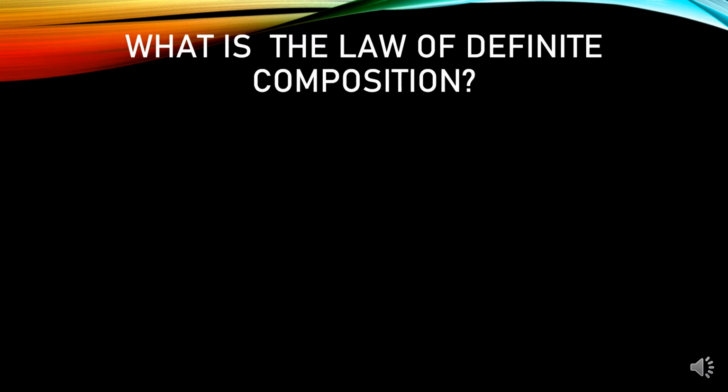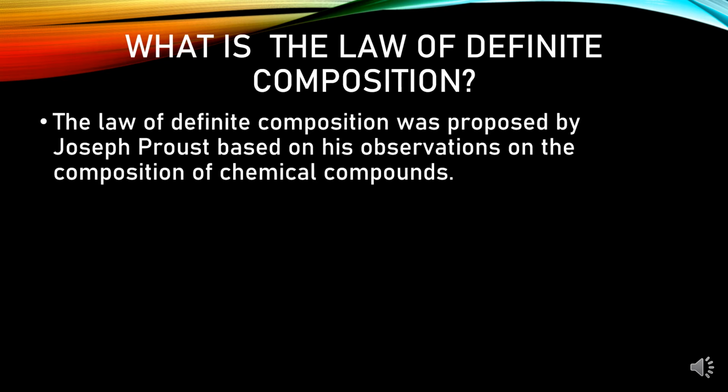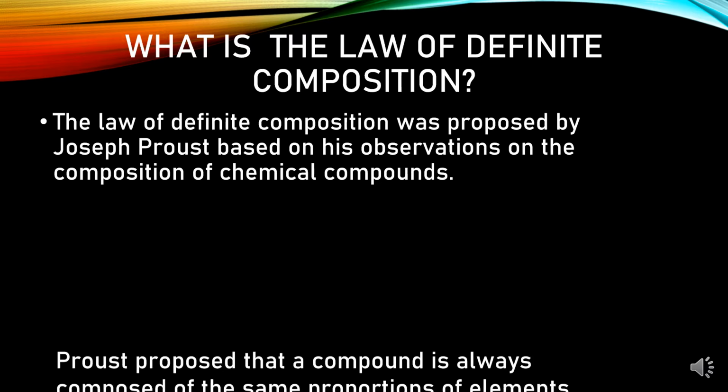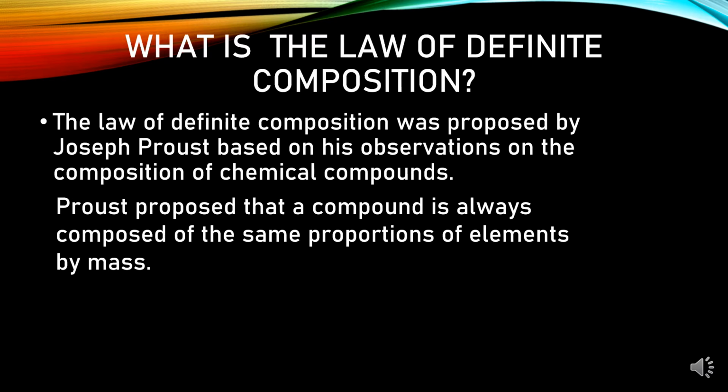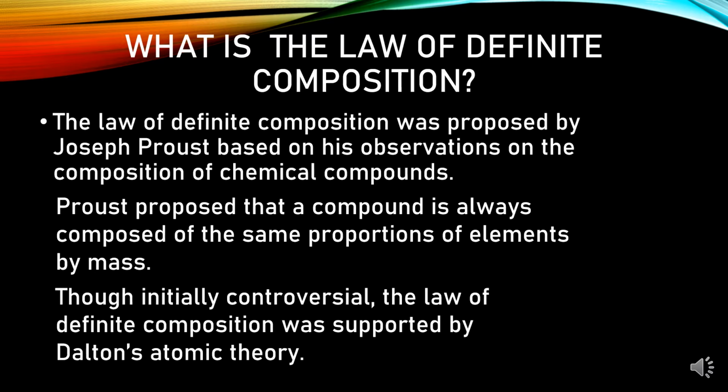What is the law of definite composition? The law of definite composition was proposed by Joseph Proust based on his observations on the composition of chemical compounds. Proust proposed that a compound is always composed of the same proportions of elements by mass. Though initially controversial, the law of definite composition was supported by Dalton's atomic theory.